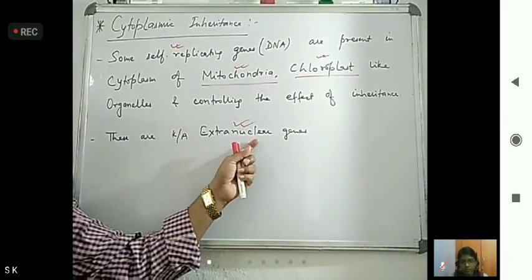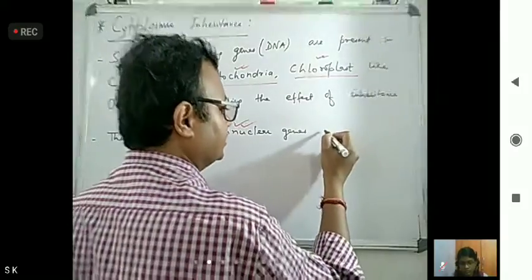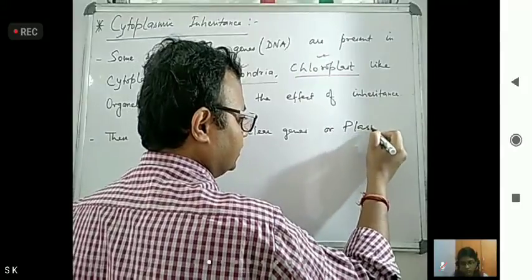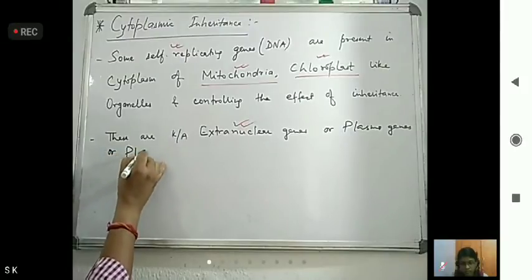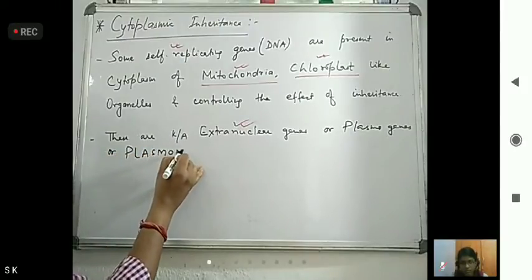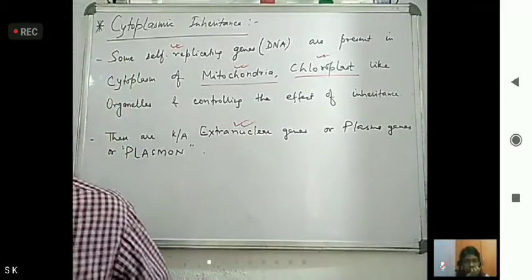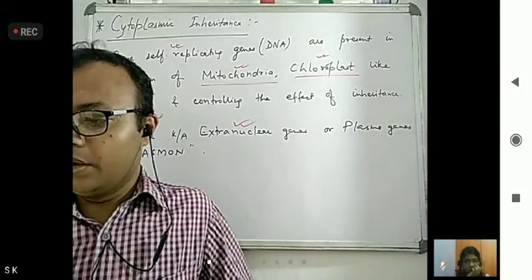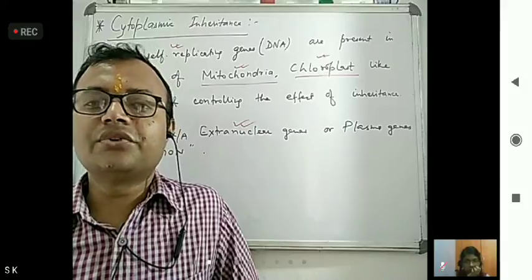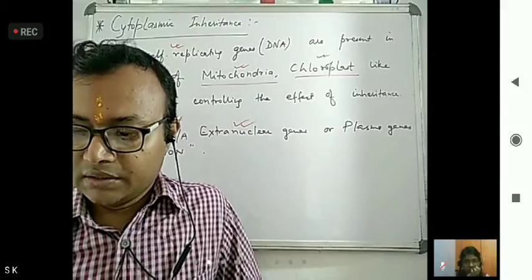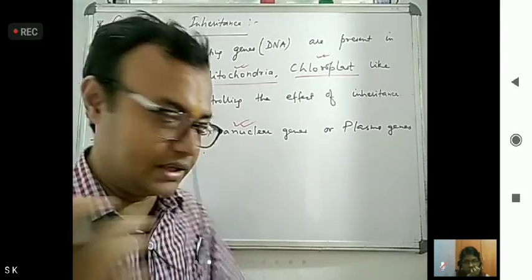These are known as extranuclear genes, or plasma genes, or plasmon. They are found in mitochondria, chloroplast, and some also in kappa particles or sigma particles.